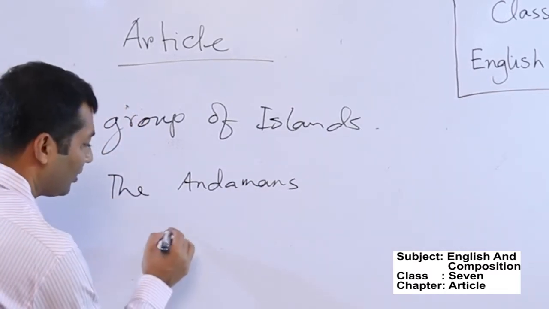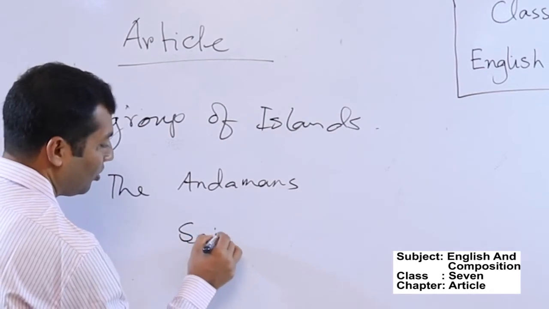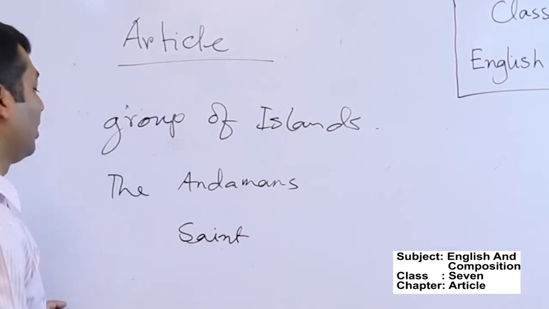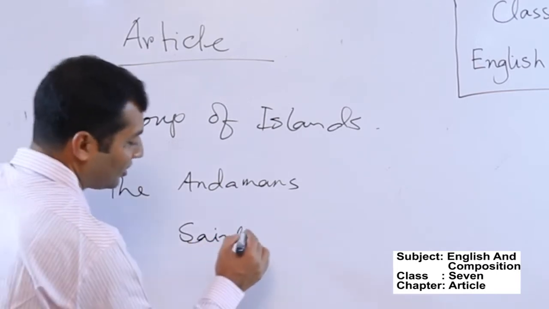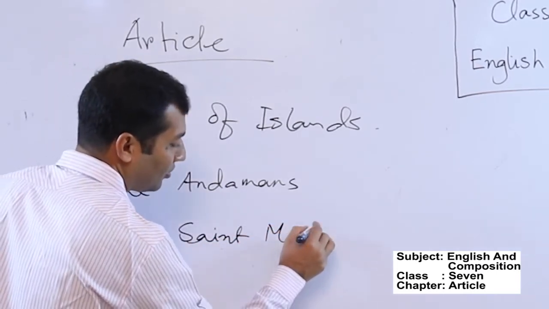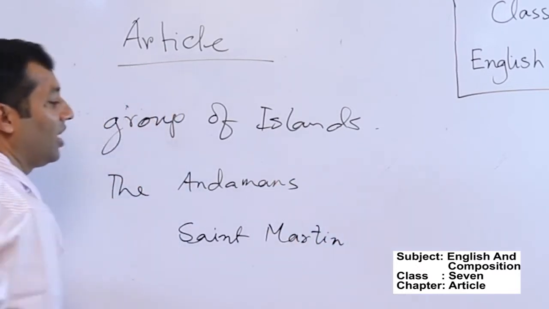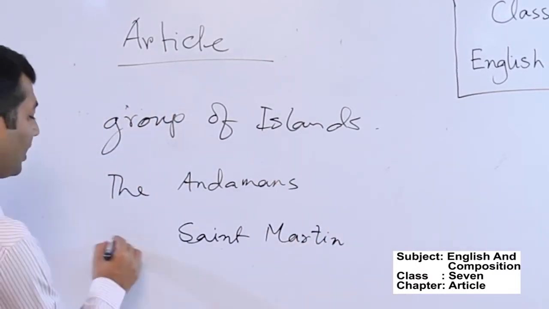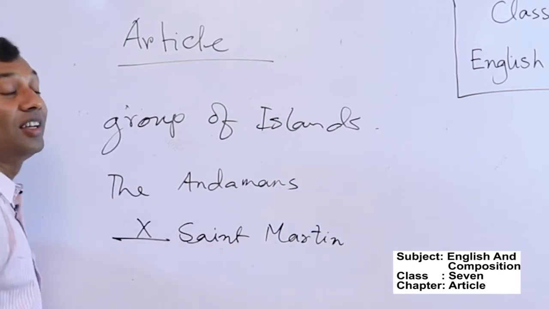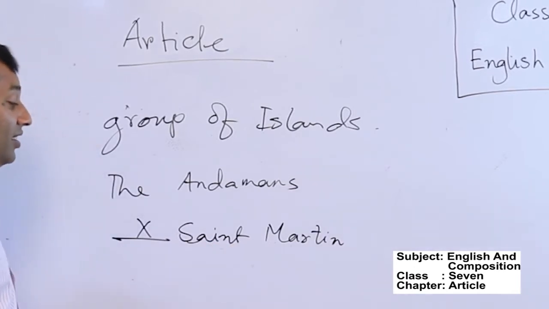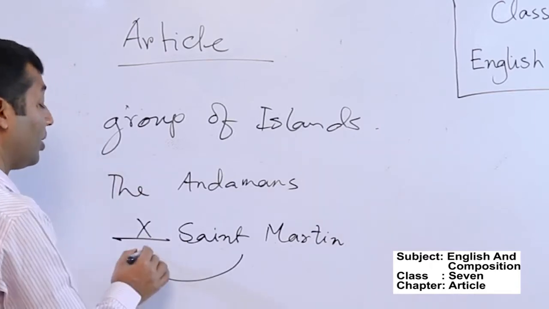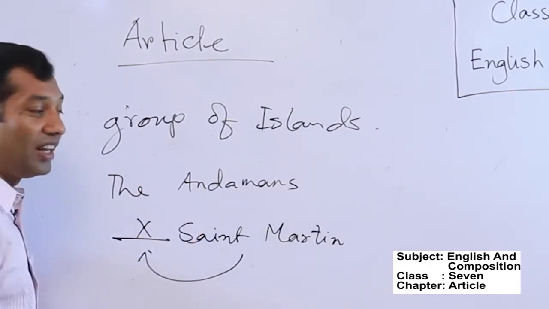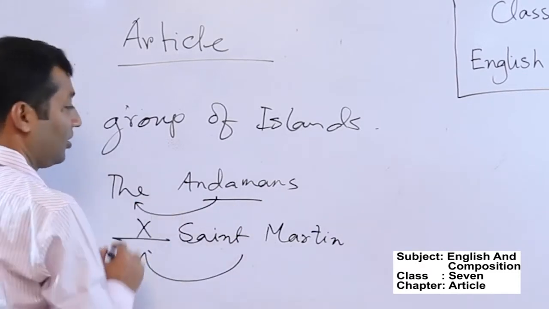But if you say Saint Martin, the only coral island in Bangladesh, the word Saint Martin doesn't take an article before it because this is a single island. No single island will take the article the. But if it is a group of islands, it will take the article the.